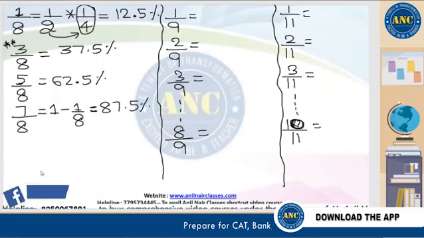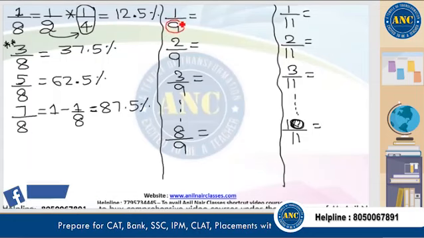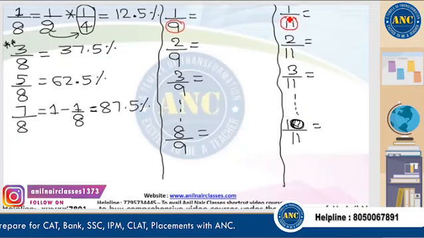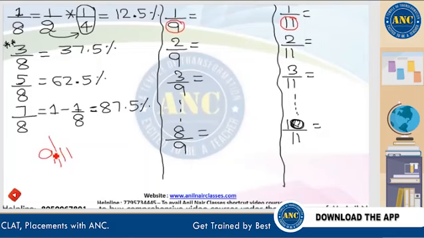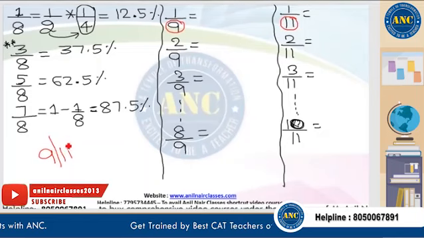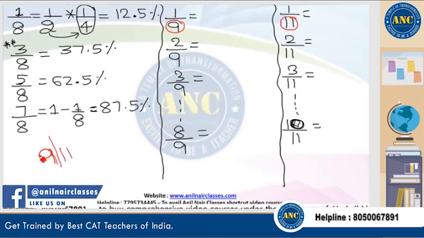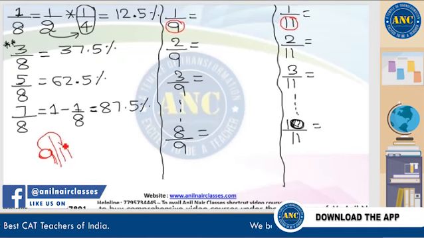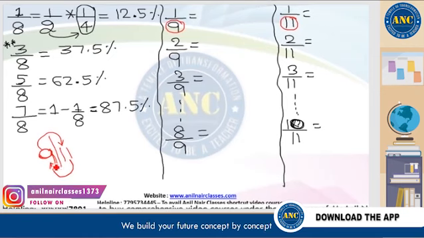Now please observe carefully in these two fractions. Denominator in this case is 9, and in this case is 11. Very important point: 9 and 11 will always travel together. What is the meaning of it? That means if the denominator is 9, answer will be a multiple of 11, or if the denominator is 11, answer will be a multiple of 9.